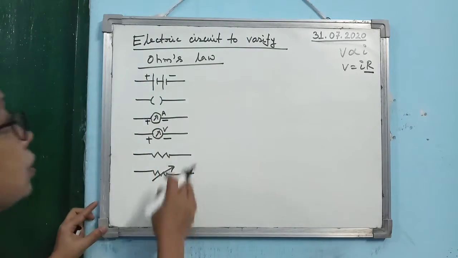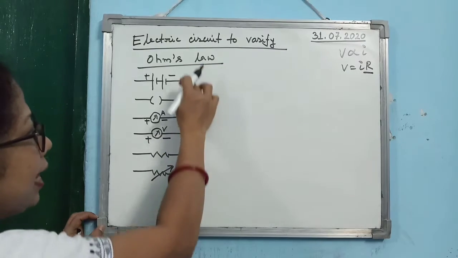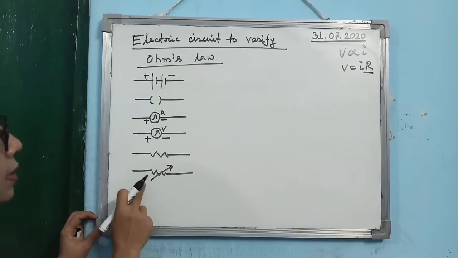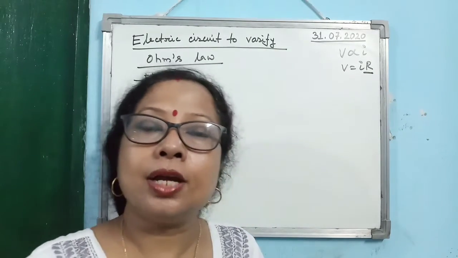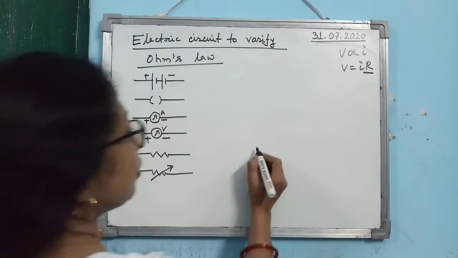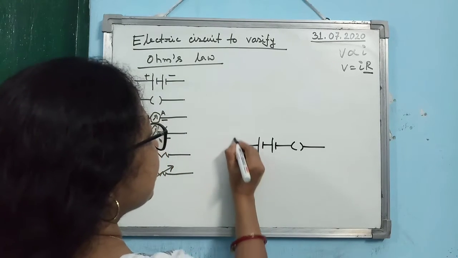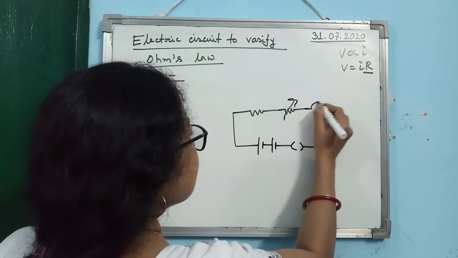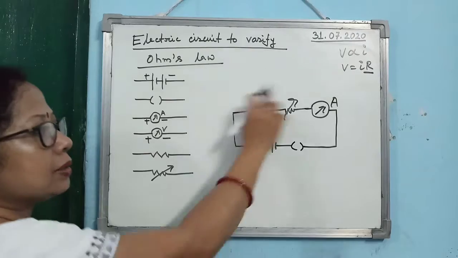Now, you see how to connect them. Leaving the voltmeter, the rest of the parts, means the electric battery, the key, the ammeter, resistance and variable resistance, you have to connect them in series. So series means what? Join one end to the other end and make a closed circuit. Suppose you have taken the cell, then the key, then the resistance, then the variable resistance, then the ammeter, and then joined it. So you see, you have made a closed circuit.